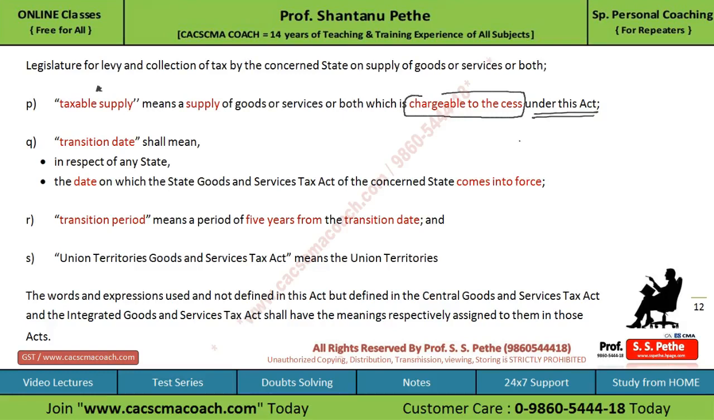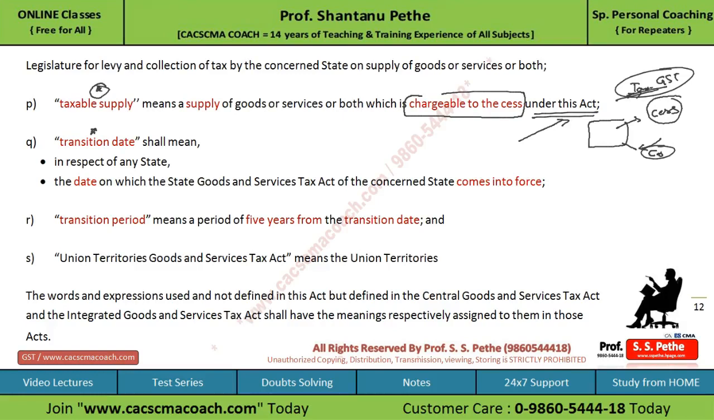So for the purpose of this Act, if any supply does not attract cess, it will not be treated as taxable supply, although the GST may be payable on such supply. Please remember that. If any supply on which cess is chargeable under this Act, then only such supply will be treated as taxable supply. Then comes the transition date.